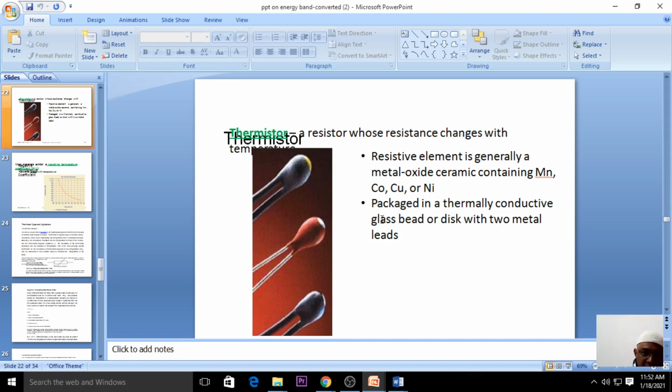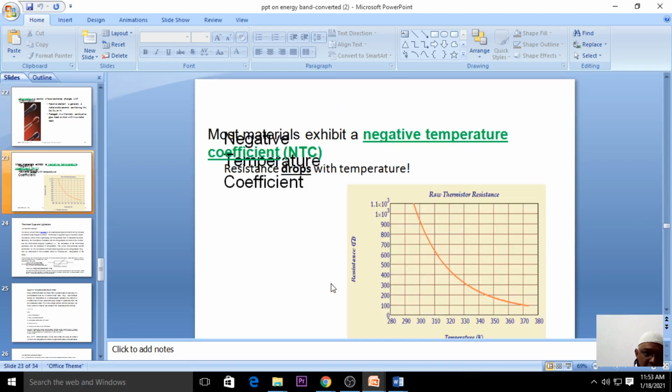Then thermally conductive glass, or it will be in the shape, this tells us the shape of that particular thermistor. It is a glass bead or disc with two metal leads. You can see these are the beads, this is the glass, they may be glass or disc type, and these are the leads.